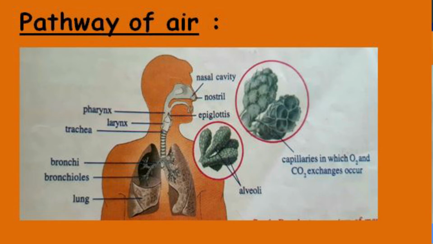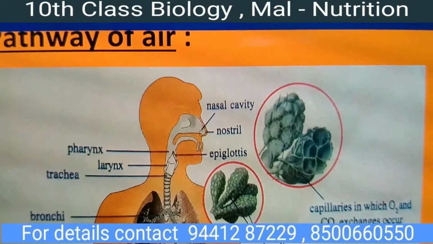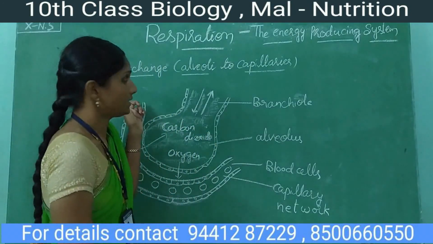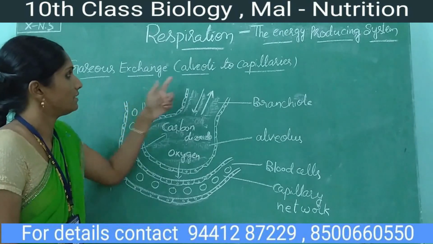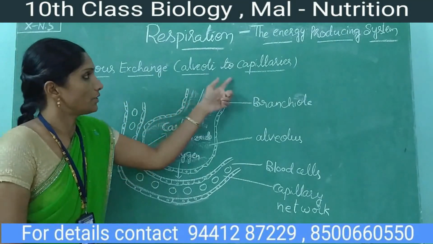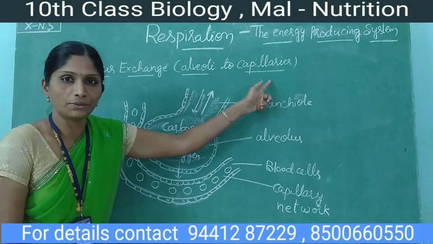These are numerous and very thin structures, lined by a membrane with a single-celled layer. Gas exchange at lung level occurs from alveoli to capillaries.